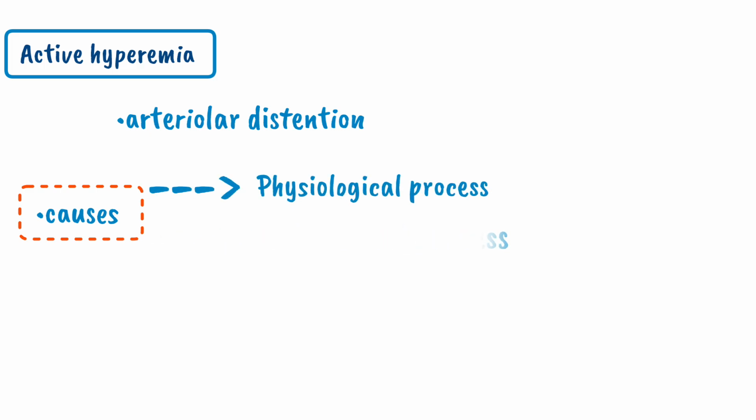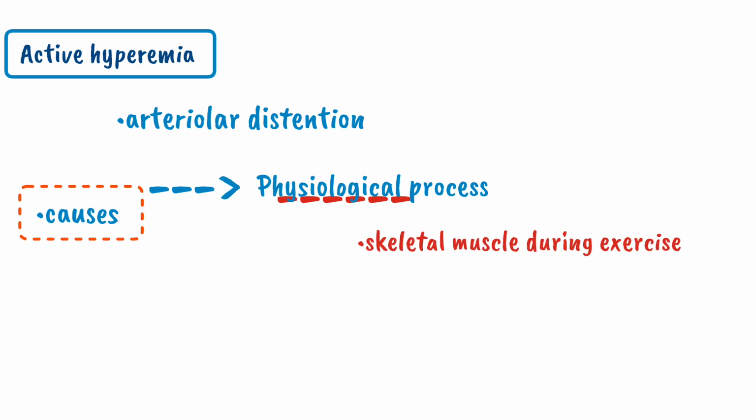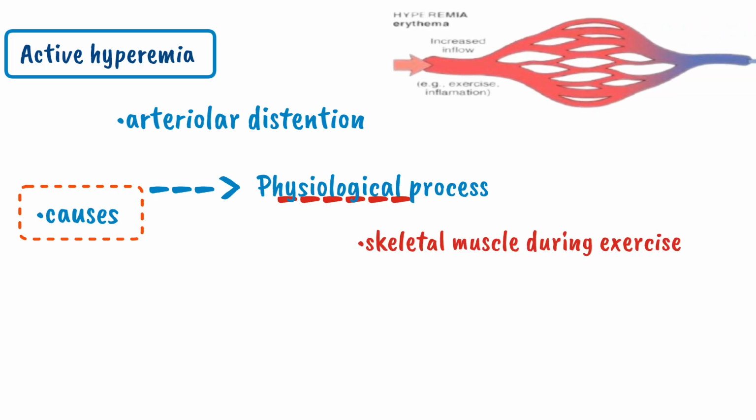The physiological processes include skeletal muscle blood supply during exercise. Whenever a person exercises, the skeletal muscle needs more blood supply, so there will be an arteriolar dilation. So the increased blood supply to the skeletal muscle during exercise is through active hyperemia.